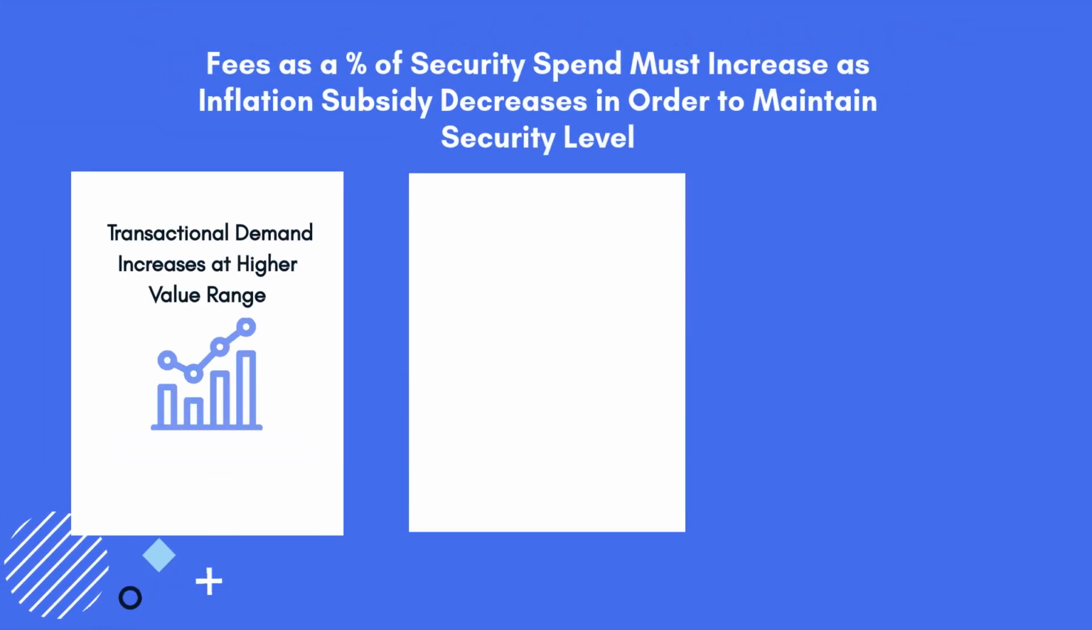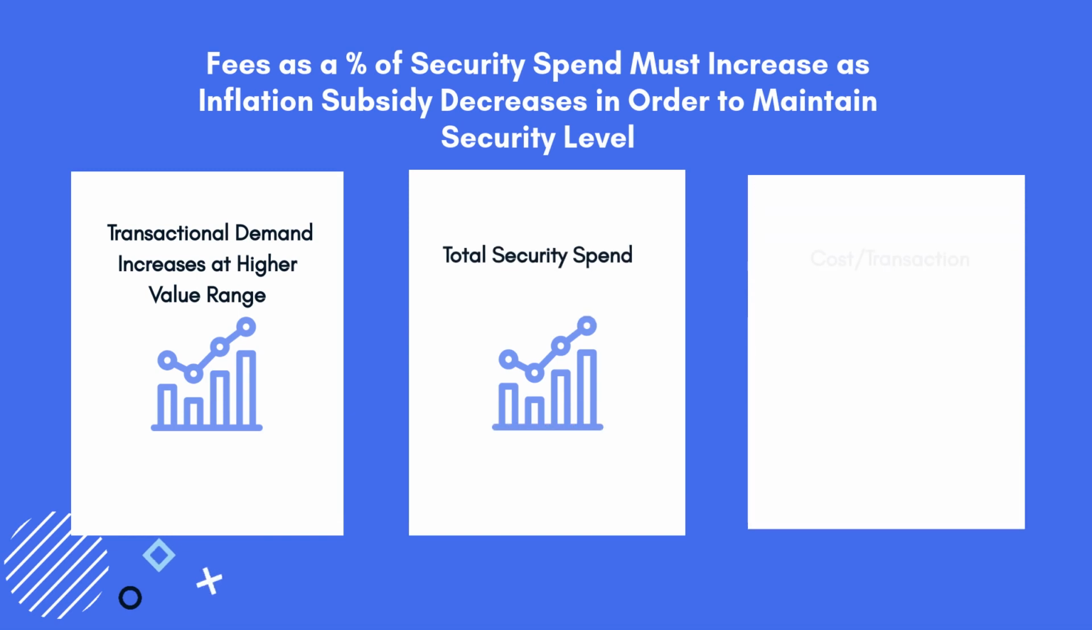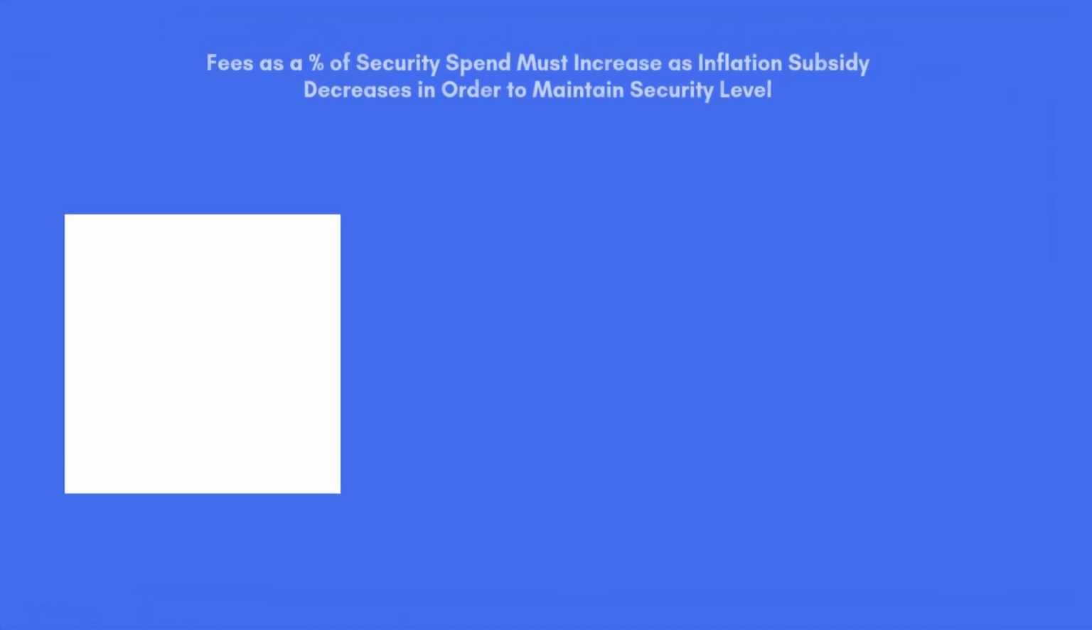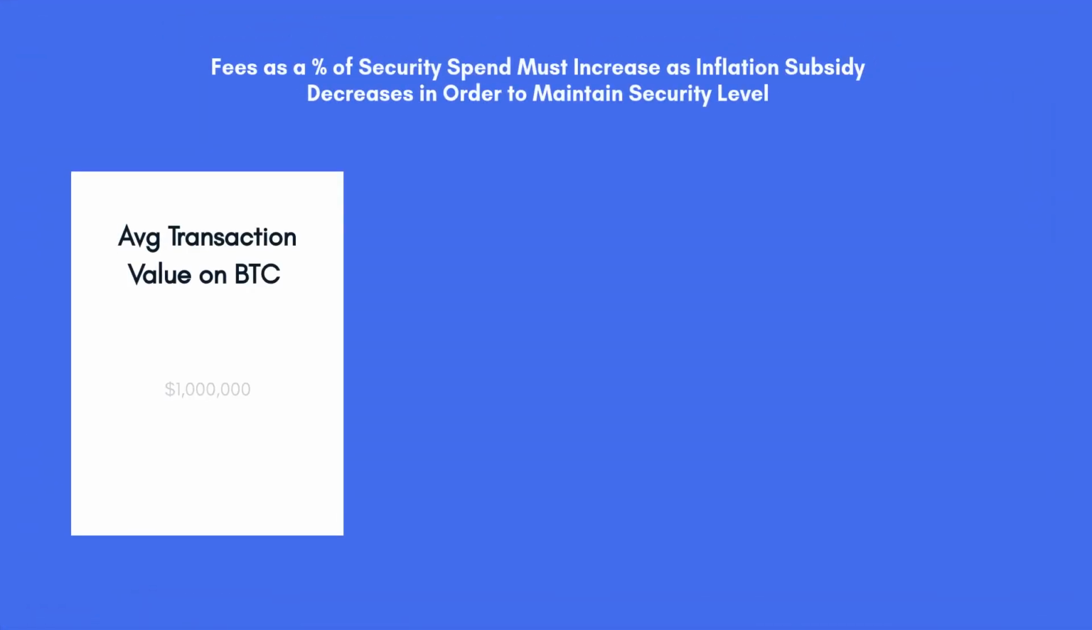Because we know that fees as a percentage of reward must increase over time as block subsidy decreases, we can estimate the cost per transaction. Let's take a look at a hypothetical situation in which average transaction values on the BTC network are $1 million, calculate its market capitalization assuming an NVT ratio, and then find the cost per transaction given the current ratio of daily security budget versus market capitalization that we have today.